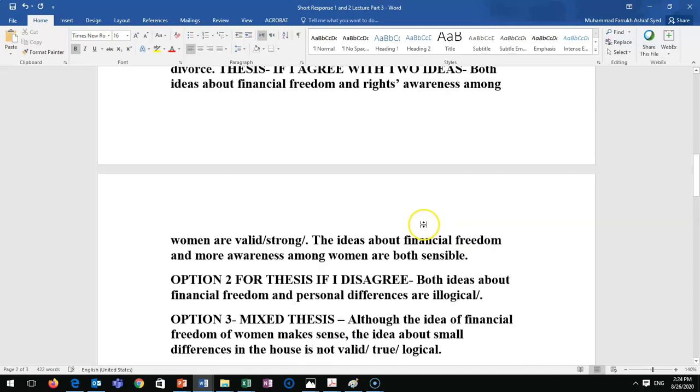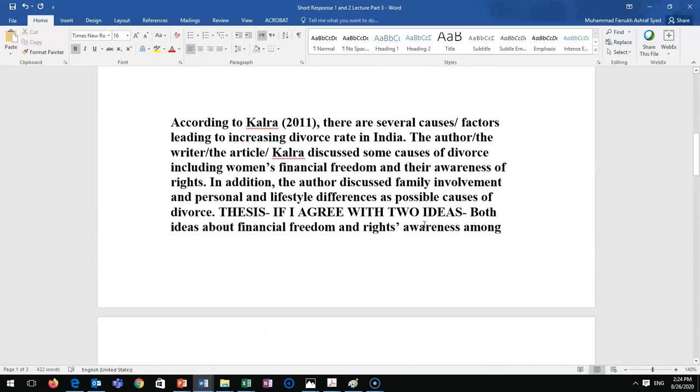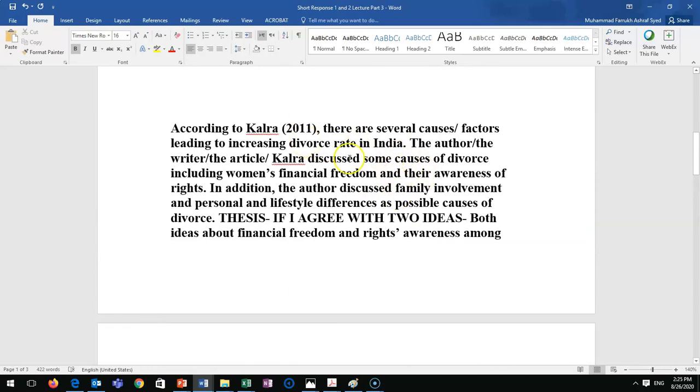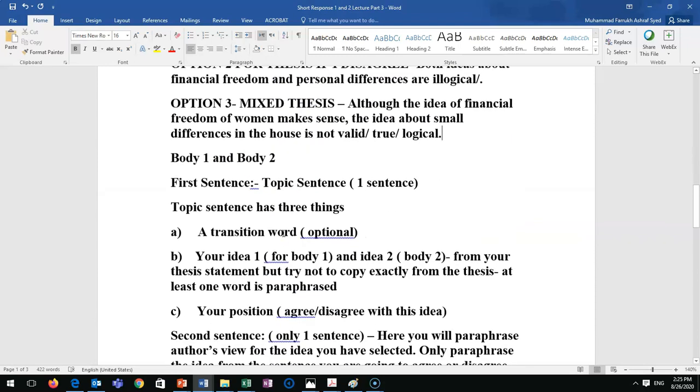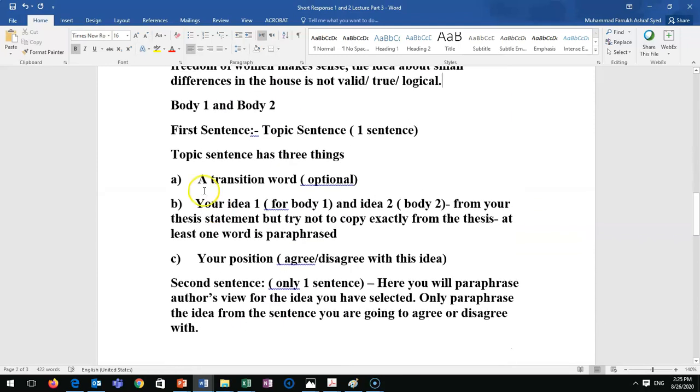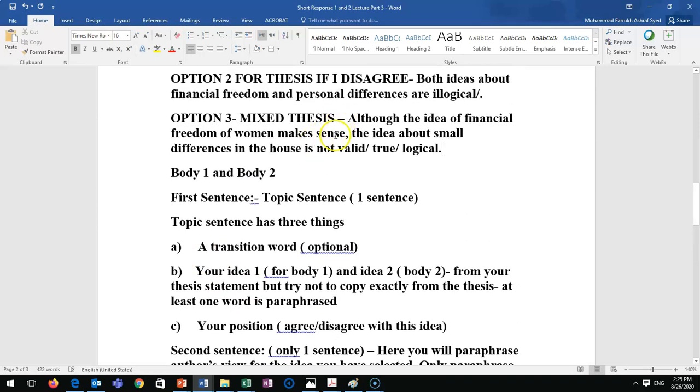So this is a complete introduction now. 3 parts. Citation plus thesis, summary with the author's reference here, and my thesis. Body 1 and body 2. I'm only talking about 1 because they are both same. The only difference is body 1 is for in your thesis you have 2 ideas, right? So first body is for the first idea, second body is for the second idea.